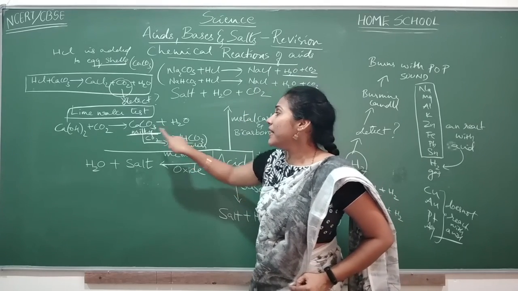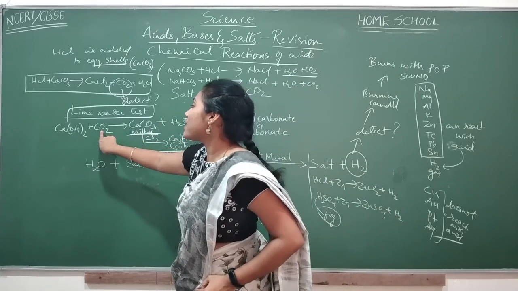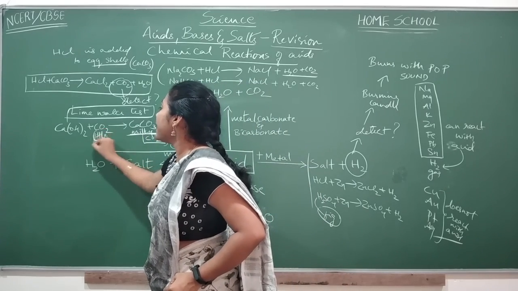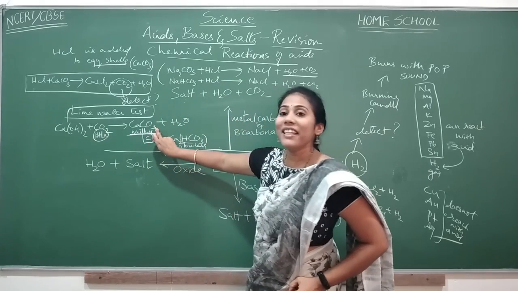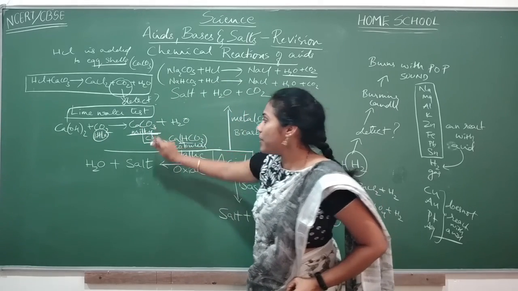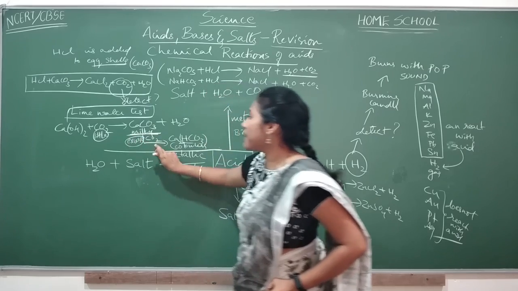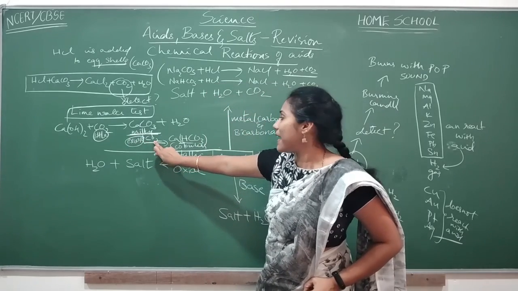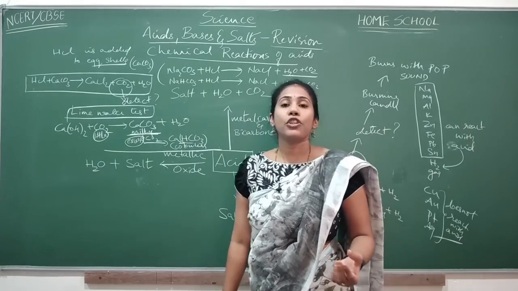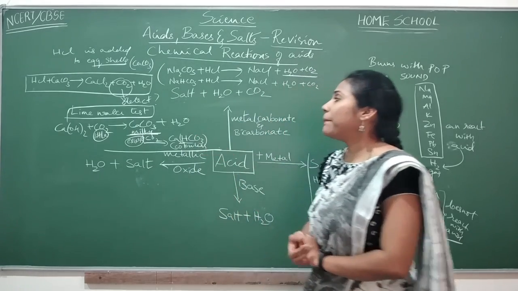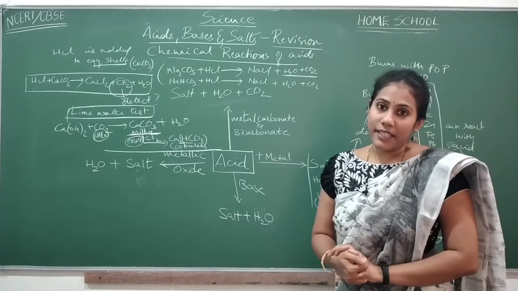Okay, so normally when a little amount of carbon dioxide is passed, you will get milky white calcium carbonate solution. When excess, that is a large amount of carbon dioxide is passed, you will get colorless solution of calcium bicarbonate. Okay, so this is what you have to remember about lime water test.